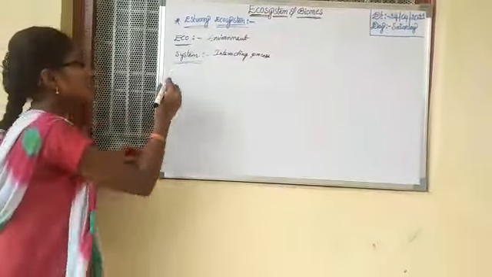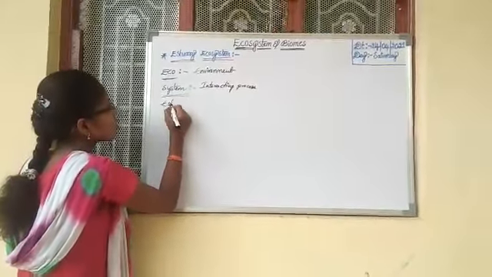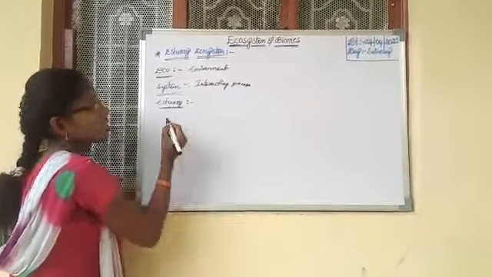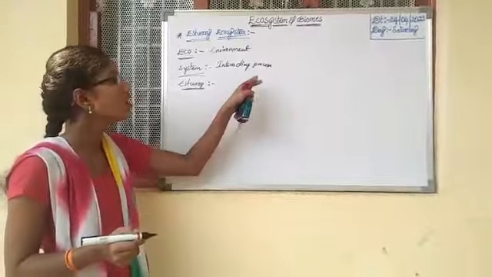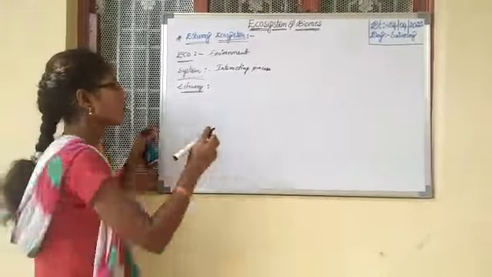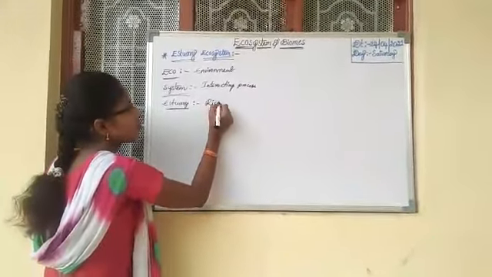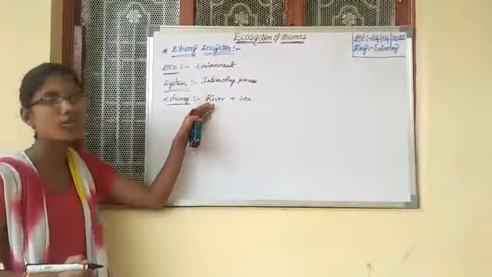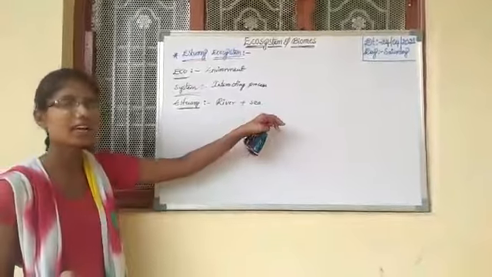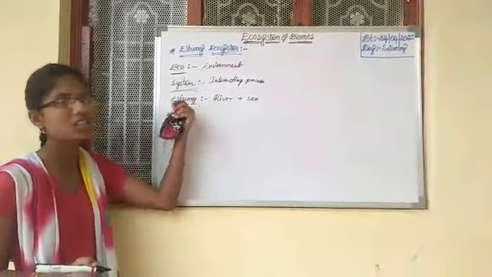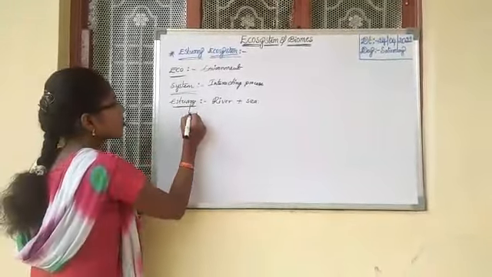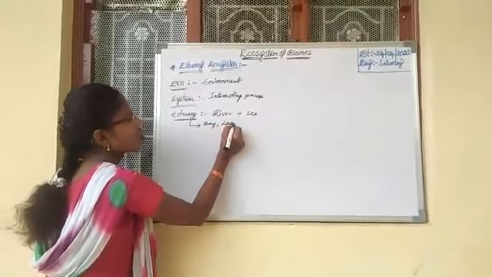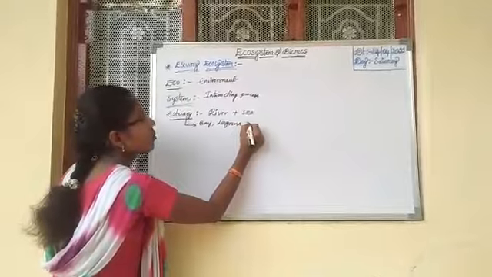Now what is estuary? Estuary is the meeting place of the river and sea. It means the fresh water from the river meets the saline water from the sea is called estuary. Estuary is also called bay, lagoons or harbors.